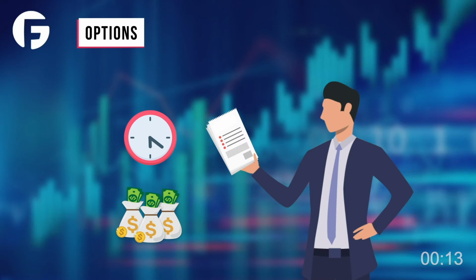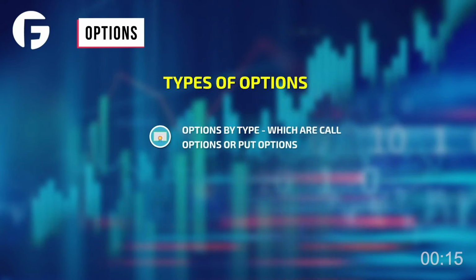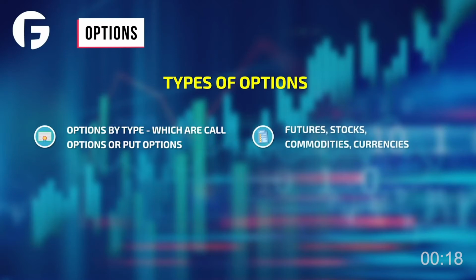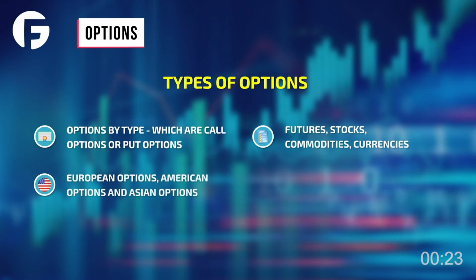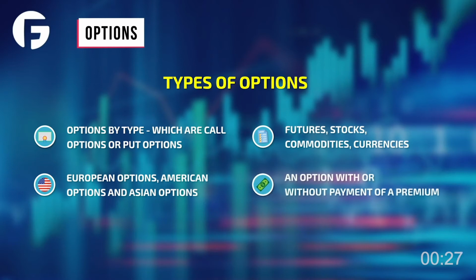There are many options divided into several main types. Options by type, which are call options or put options; options by underlying asset: futures, stocks, commodities, and currencies; different styles of options: European options, American options, and Asian options; options by type of settlement: an option with or without a payment of a premium; options for market circulation.